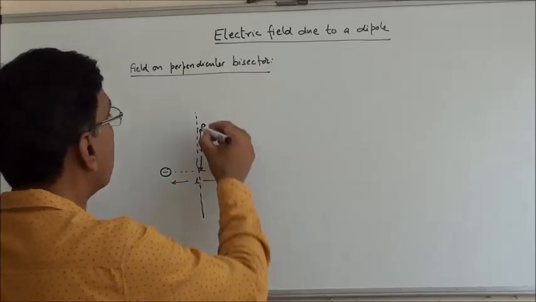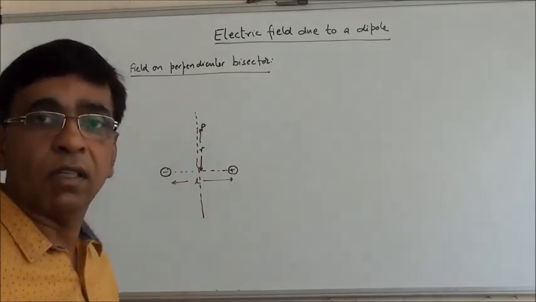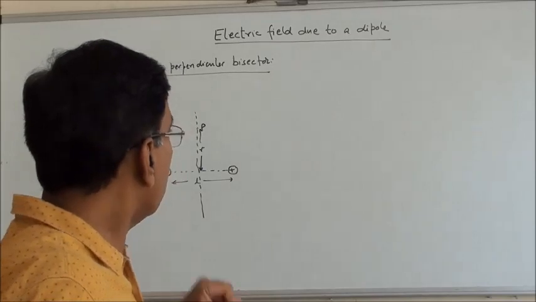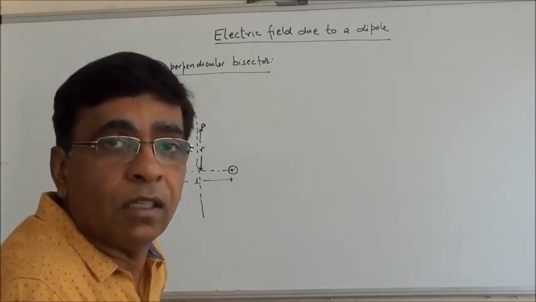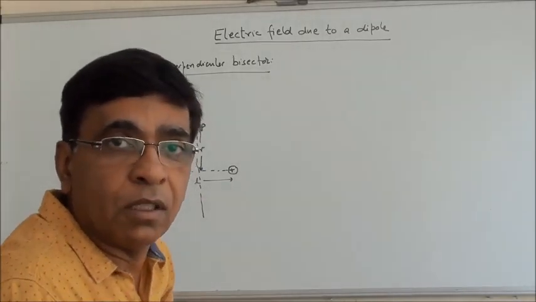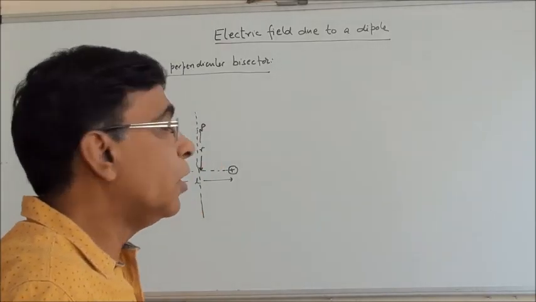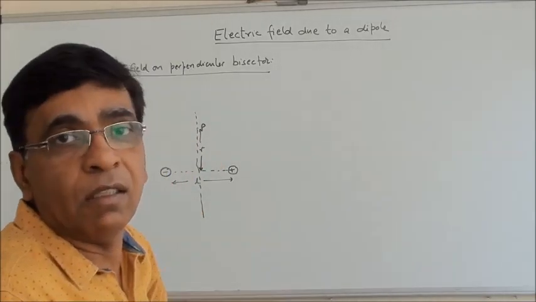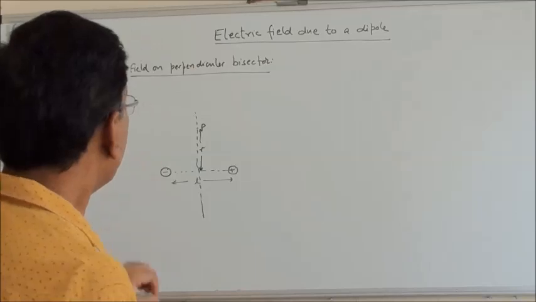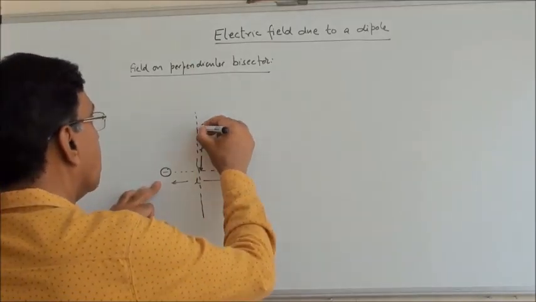L is the distance. Now again, as we have done in the last expression, we'll find out the electric field at P due to plus charge, then electric field at P due to minus charge, and we'll take the resultant. So what is the electric field due to plus charge?